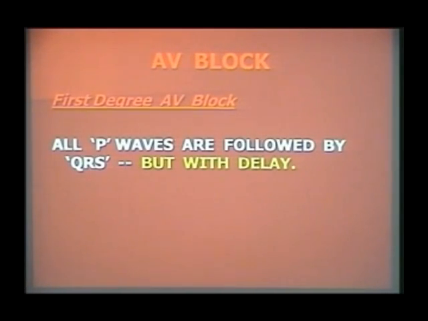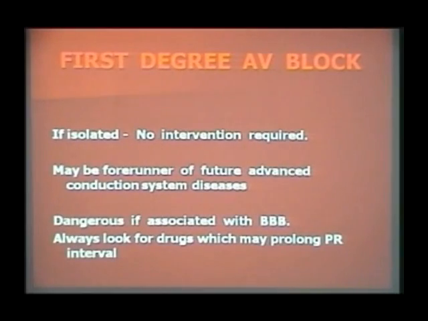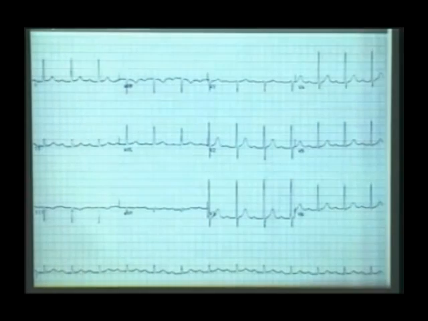So in first degree atrioventricular block, all P waves are going to be followed by a QRS complex, but with a long PR interval. What is the normal PR interval? 0.21. So more than 0.21. With the first degree atrioventricular block, the importance is whenever it is isolated.